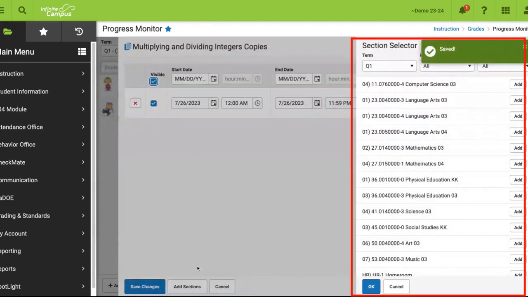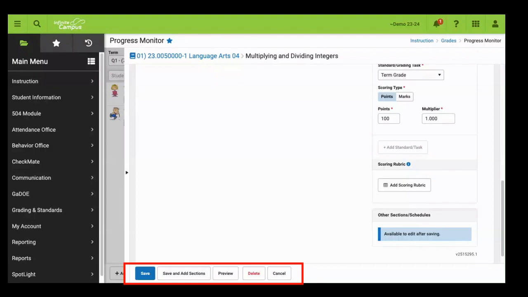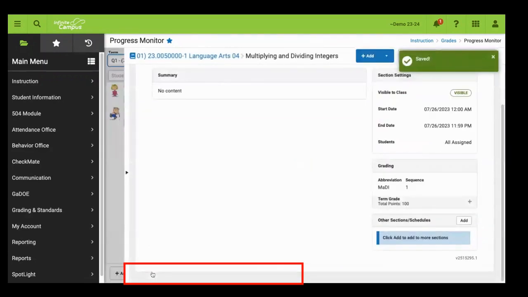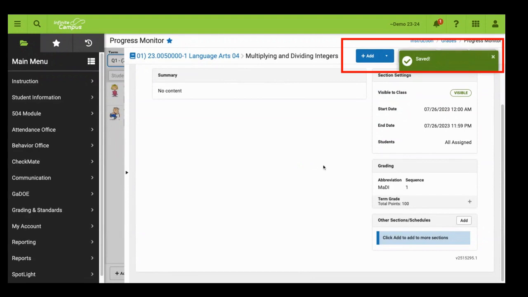So if I save and add sections, notice that I can simply click the add button in order for them to have the same assignment that I just created. Once these settings are complete, be sure to click the blue save button in the bottom left corner. This will bring you to a finalized version of the assignment.